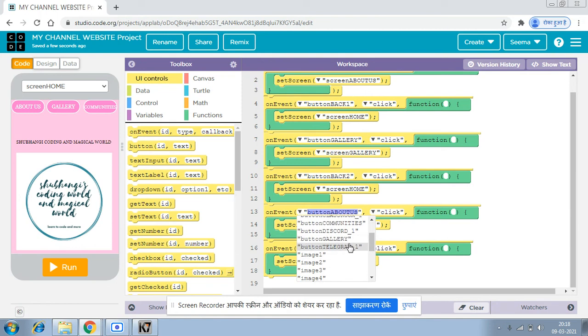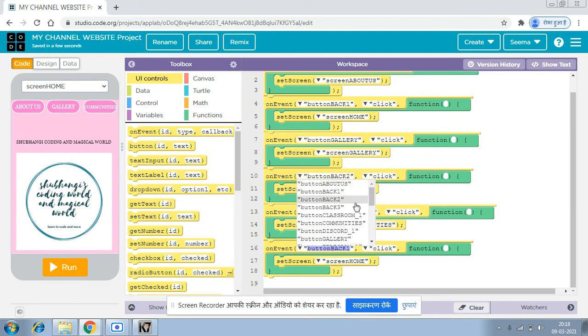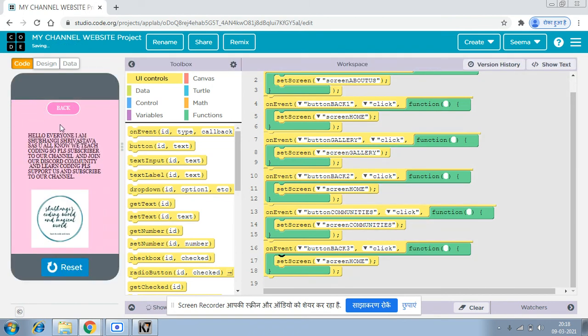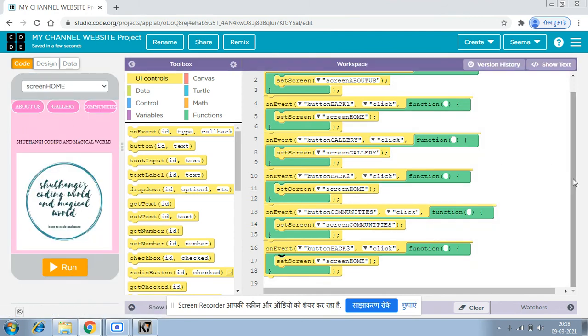Okay, now on event when my button communities is pressed, then just set screen by communities, and when my back 3 will be pressed, just set the screen to screen home. Now let's see if the code will work. Yeah. And now let's do the next thing for our communities.